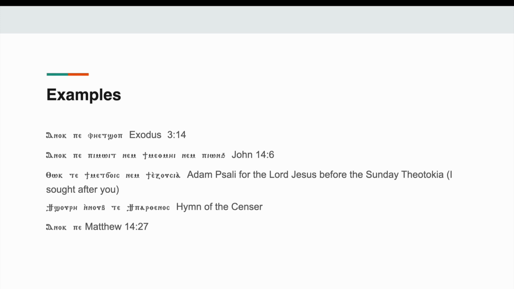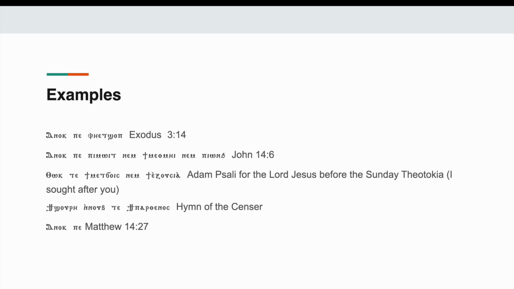Then T Parthenos, the virgin, right? The golden censer is the virgin. So T Parthenos and T Shori, both of them are feminine, and we can tell because of the definite feminine article in front of both of them. Therefore, since both of them agree, we're using te.